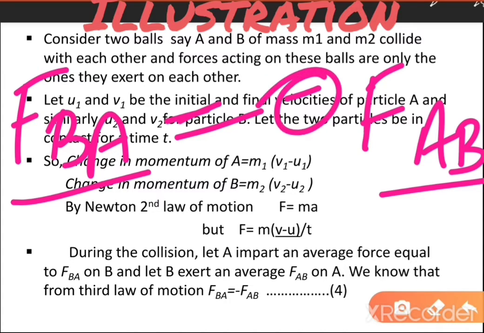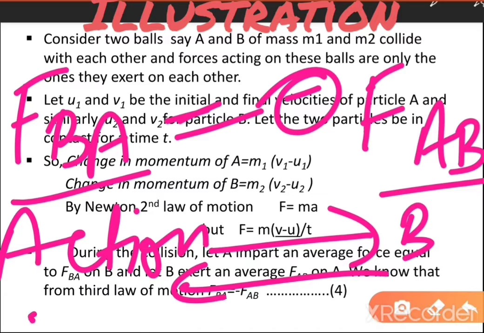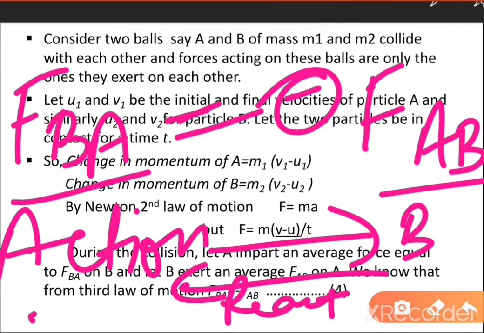This negative sign is used for changing the direction, because action is acting on body B and the reaction is acting on body A. Force is a vector quantity. If we have to equate two vector quantities, they must be equal in magnitude, which they already are, but they should also be equal in direction. So for changing to equal direction, we use a negative sign here.